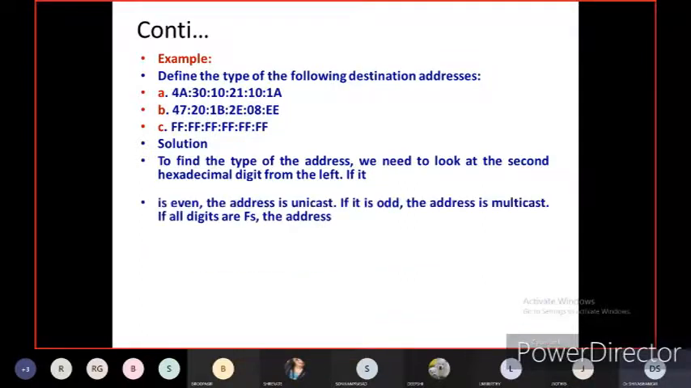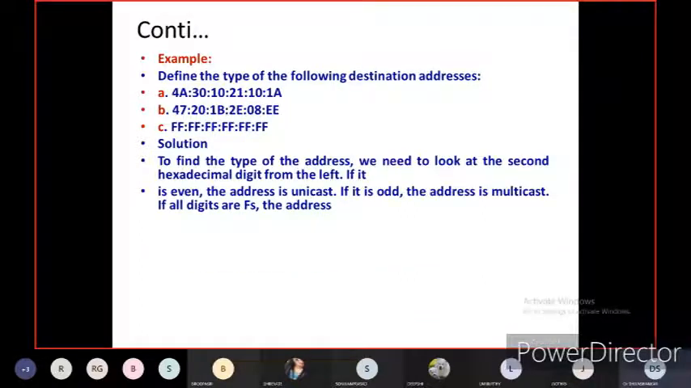Let us see in this example. To find the type of address, we need to look at the second hexadecimal digit from left to right. If it is even, the address is unicast. If it is odd, the address is multicast. If all the digits are F, it is broadcast. So in the C example,